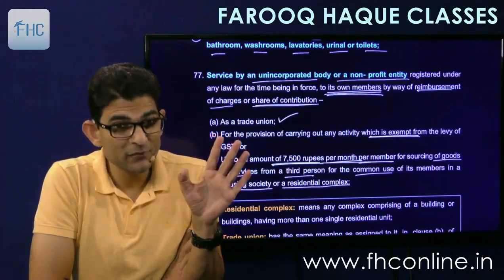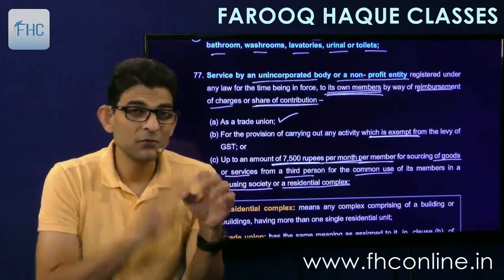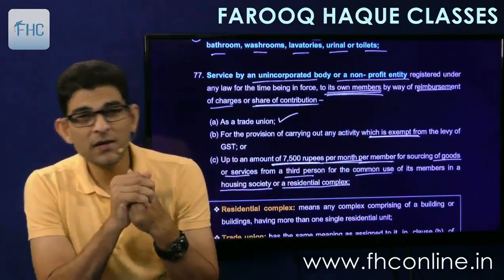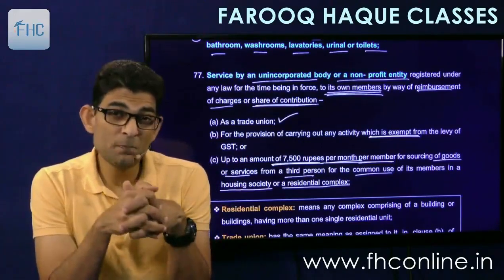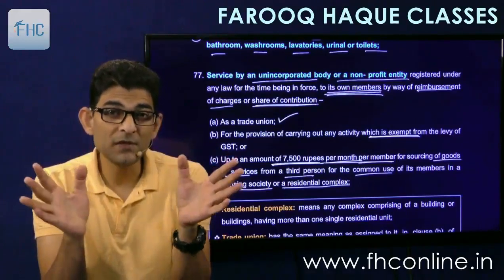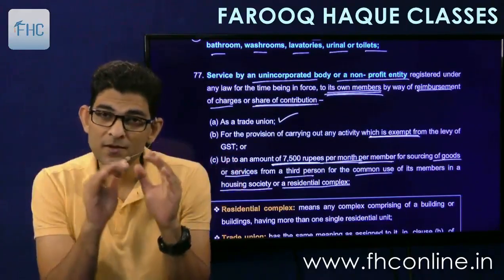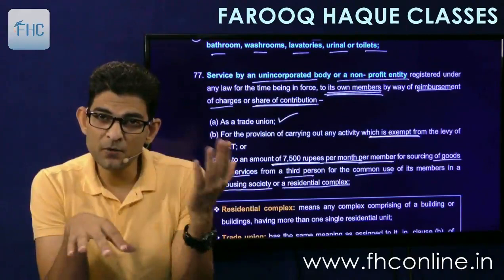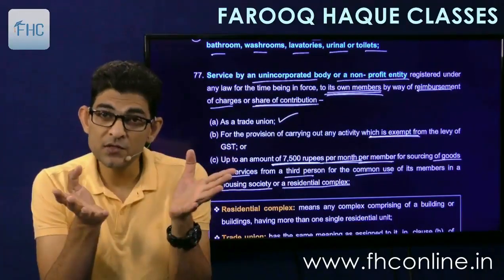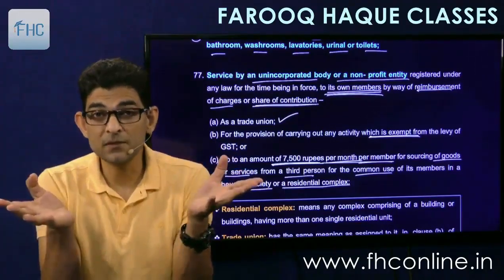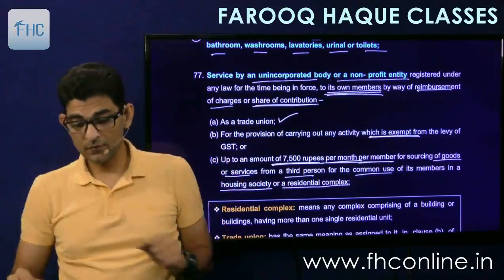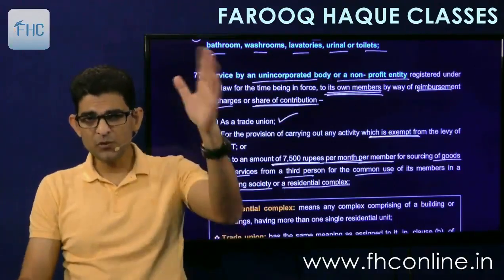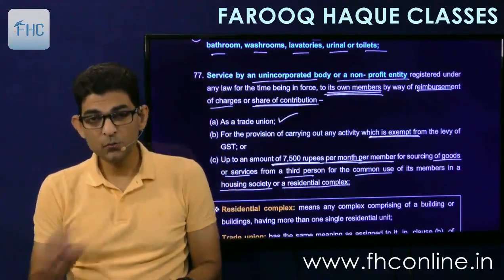Now there is no clarity from the government on this point. So different authors have different views. If the question comes in the exam, you mention both the interpretations. Up to 7,500 exempt, above that taxable, or the whole of it is taxable because it exceeds the limit. So write both; mention there that there are two interpretations on this point.